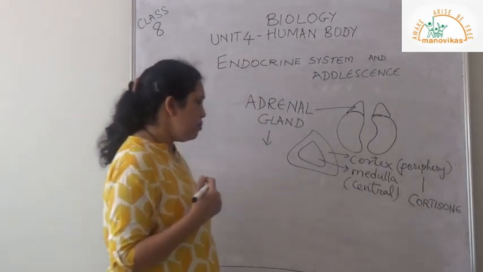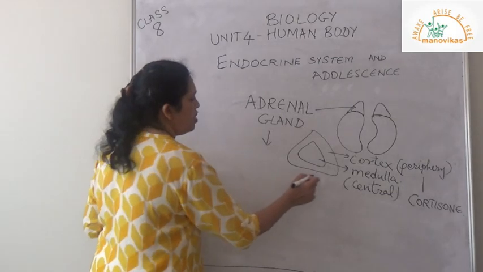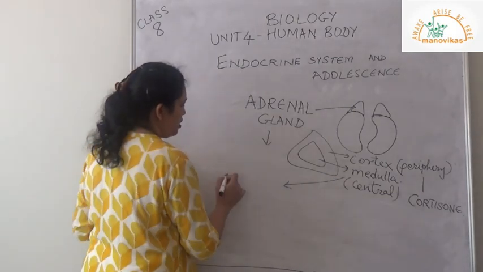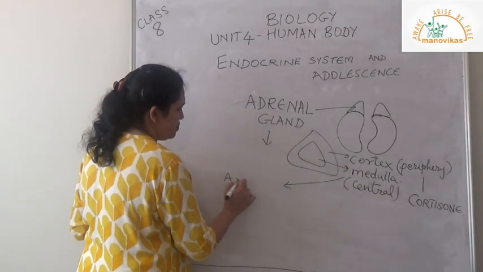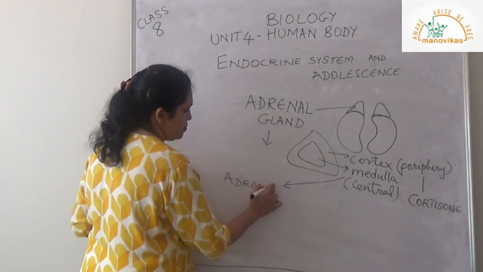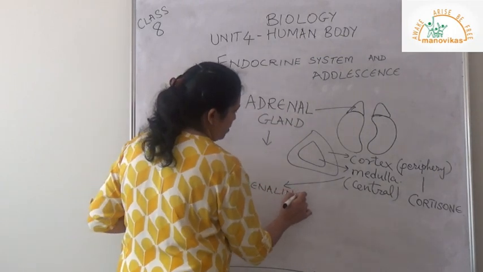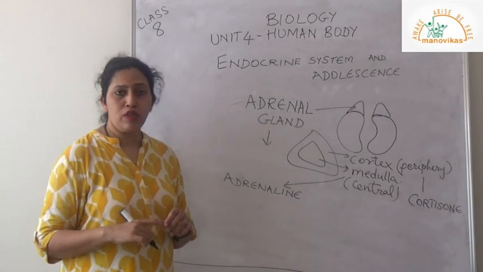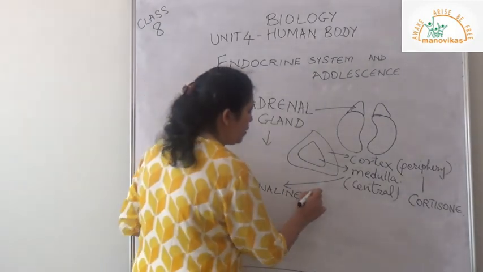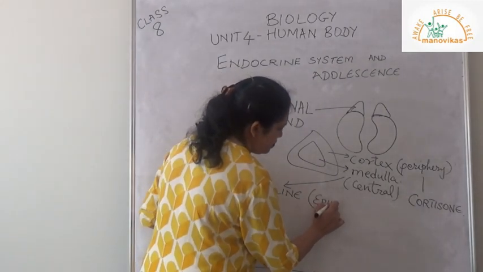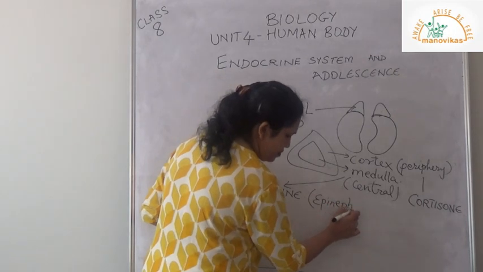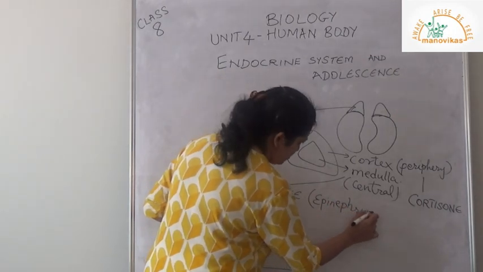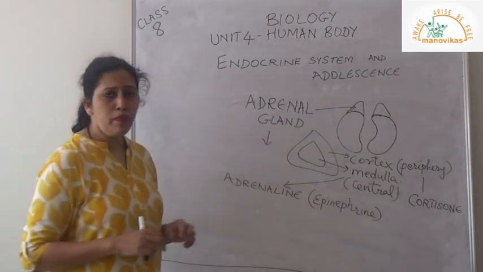Now the medulla hormone is very important, that is adrenaline. Adrenaline hormone is very important in our body. It is also called epinephrine. Now why is it important?